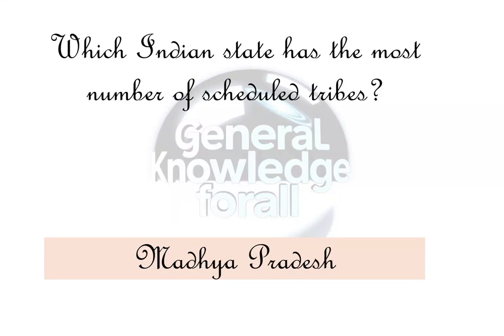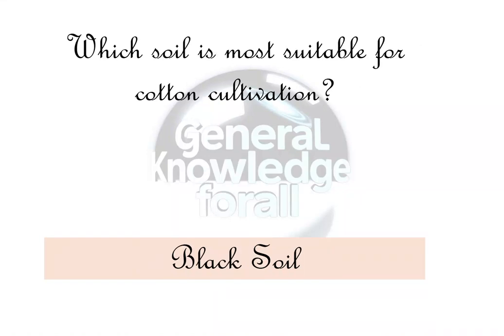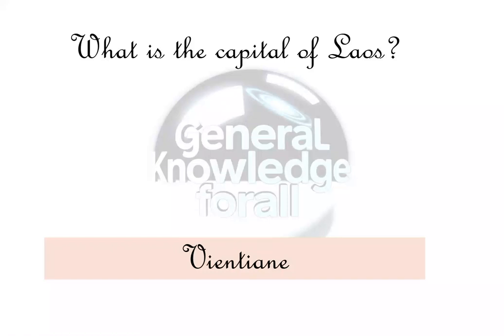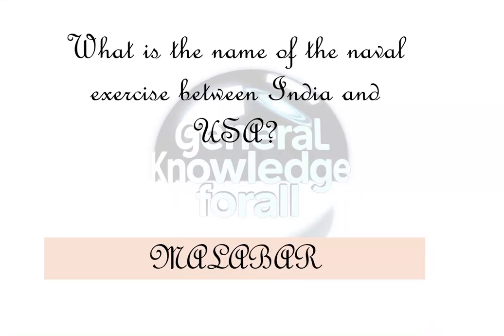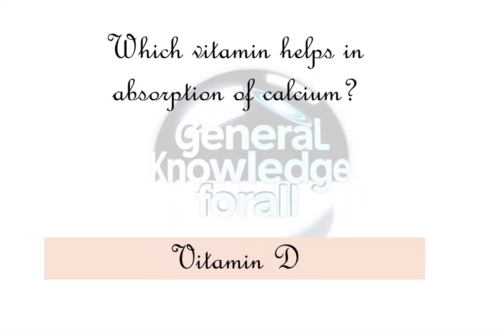Which soil is most suitable for cotton cultivation? Black soil. What is the capital of Laos? Vientiane. Which Mughal emperor built the Moti Masjid in Delhi? Aurangzeb. What is the name of the naval exercise between India and USA? Malabar. Which vitamin helps in absorption of calcium? Vitamin D.